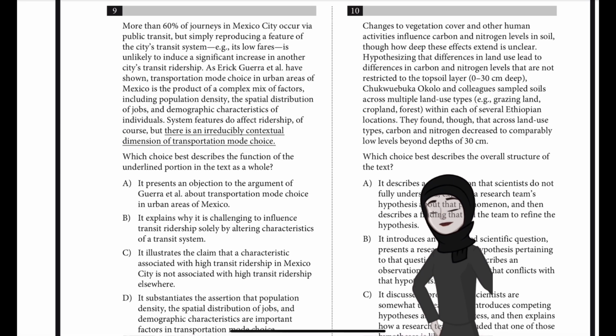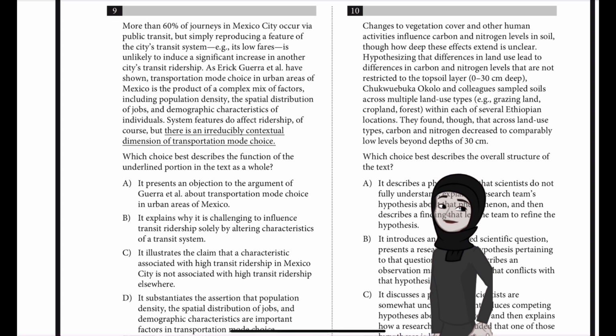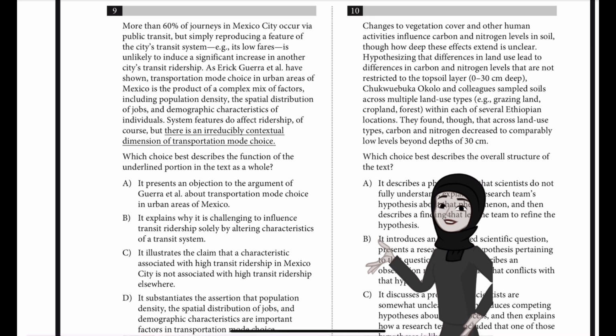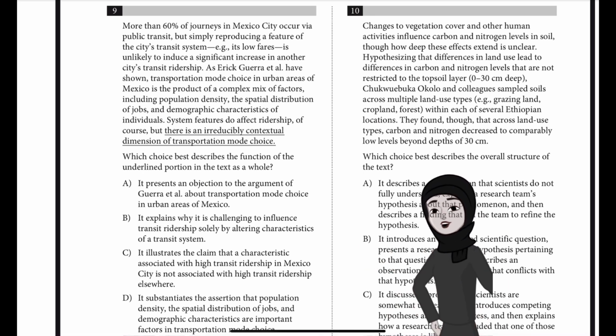As Erick Guerra et al. have shown, transportation mode choice in urban areas of Mexico is the product of a complex mix of factors, including population density, the spatial distribution of jobs, and demographic characteristics of individuals. System features do affect ridership, of course, but there is an irreducibly contextual dimension of transportation mode choice. So, which choice best describes the function of the underlined portion in the text as a whole?